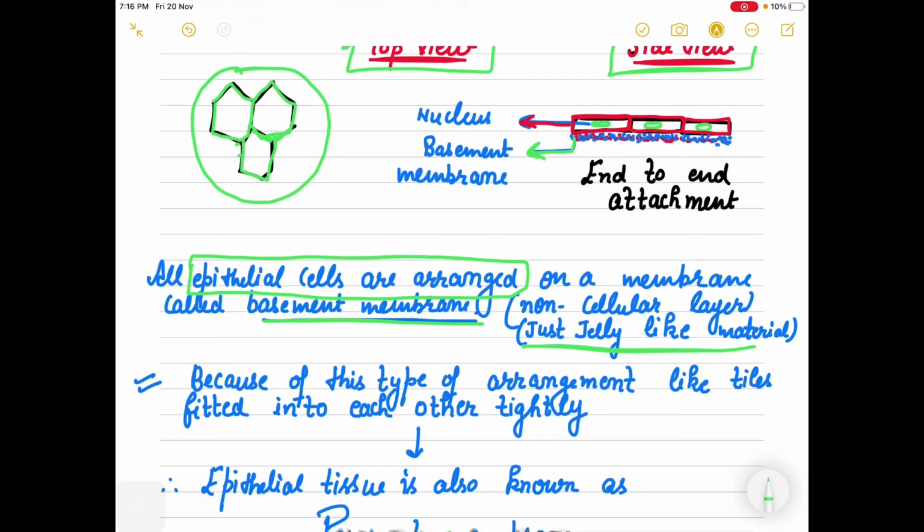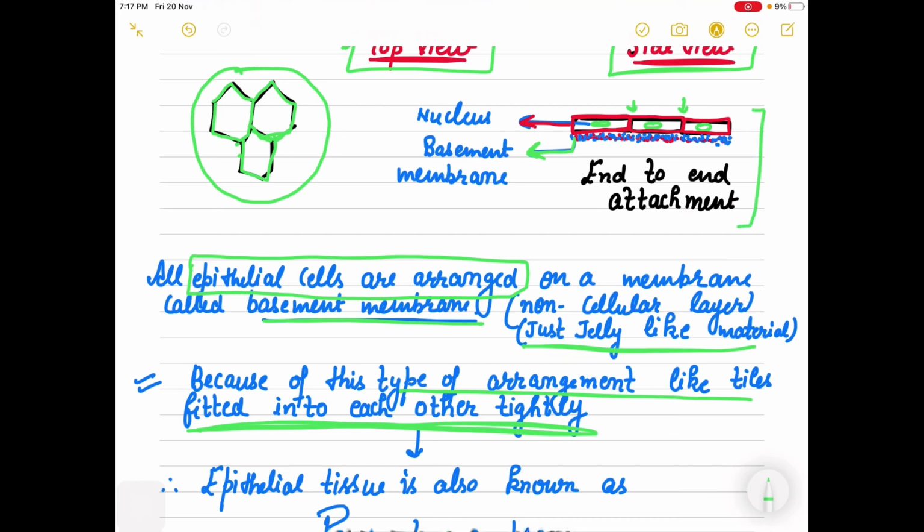Now, as you can see, first thing, they are very tightly packed. There is no intercellular fluid. Because of this type of arrangement, it looks like tiles being arranged on a floor. So this type of arrangement appears like tiles fitted into each other very tightly.